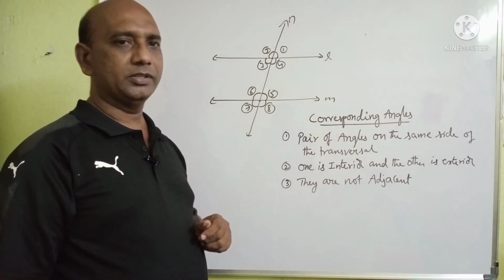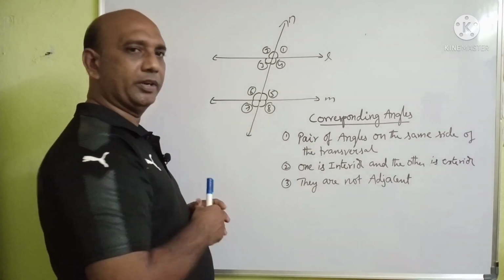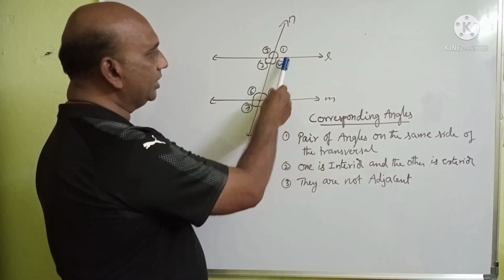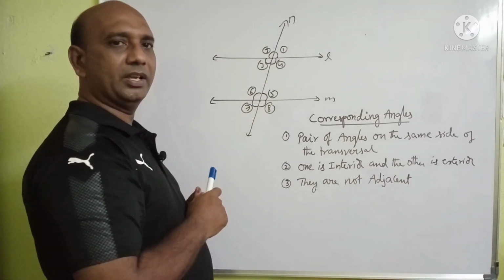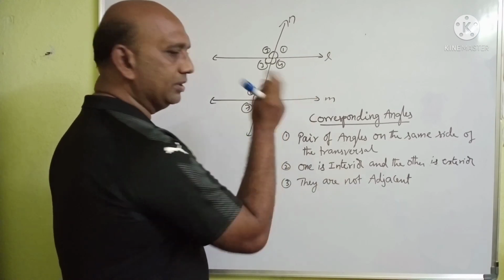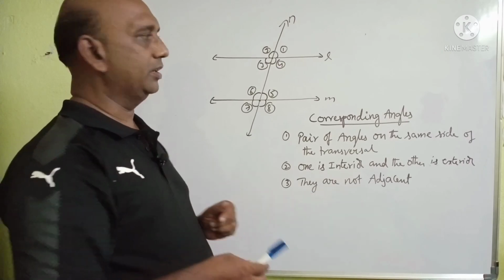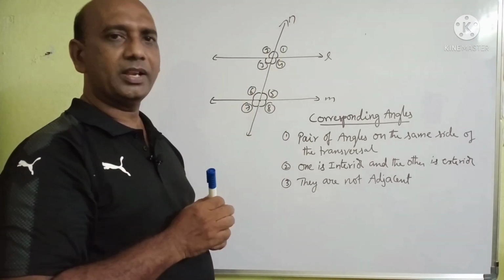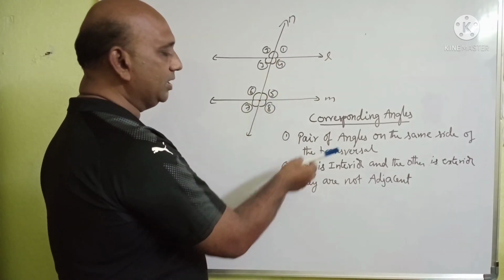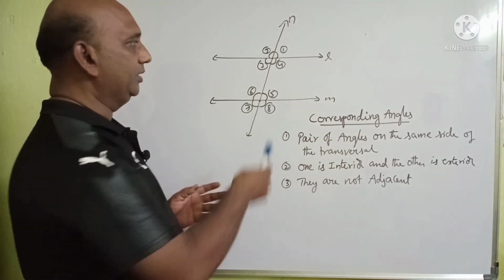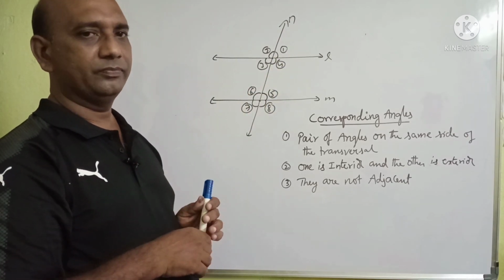satisfies all these 3 points. That is 1 and 5. They are on the same side of the transversal according to the first point. Next, one is interior and the other one is exterior: angle 1 is in the exterior, angle 5 is in the interior. So this pair satisfies the second point also. Third point, which is very important, they are not adjacent. 1 and 5 are not adjacent angles. So 1 and 5 is the pair of angles satisfying all these 3 points. That's why angle 1 and angle 5 is a pair of corresponding angles.